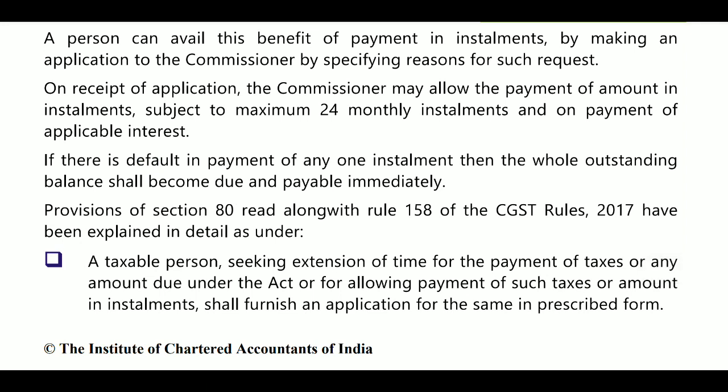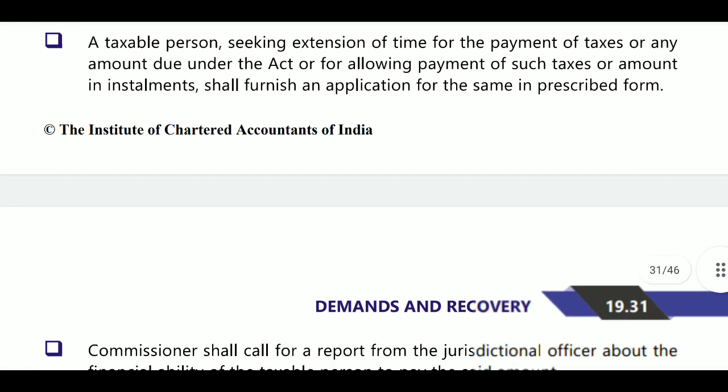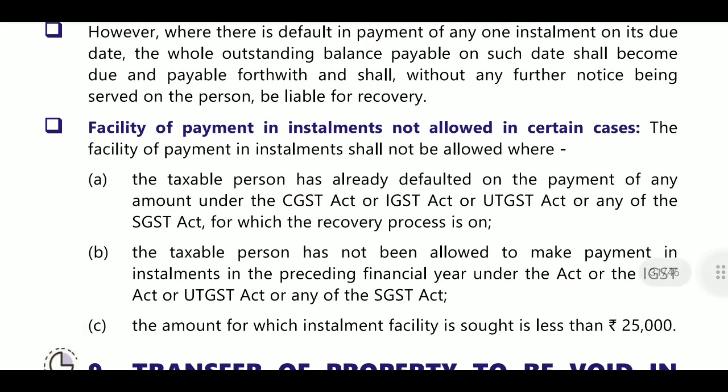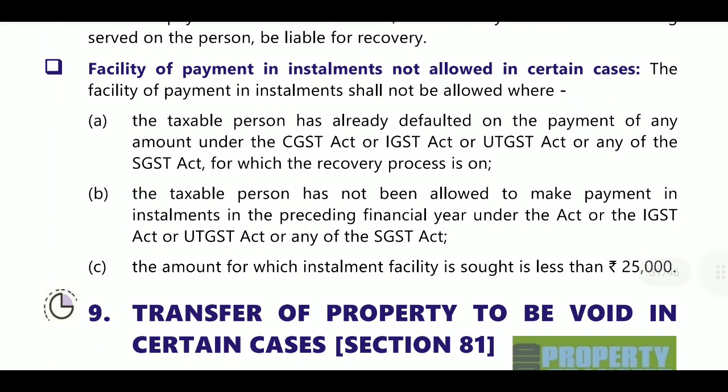It is a maximum, but if they want, they will provide 18 months only, or 12 months only, or 10 months only. If they provide fewer months, you cannot go for appeal for that.